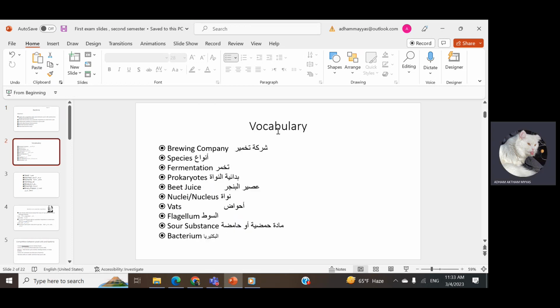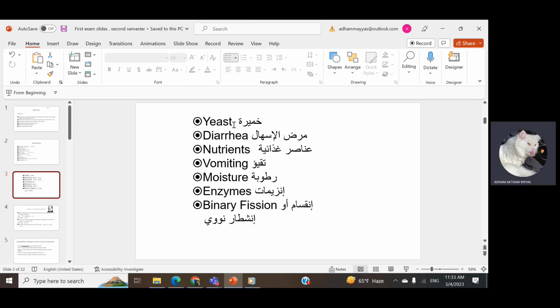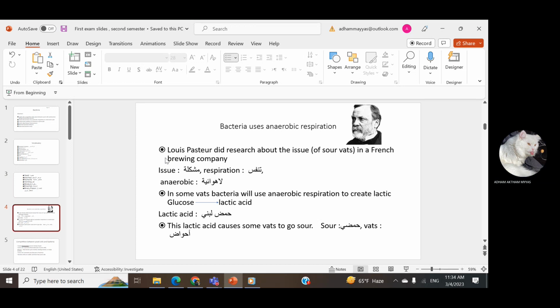You can see here the vocabulary that we need from this lesson, and it's included just for clarifying the material for you. The next slide also has the meaning in Arabic for these words. So let's start. From here we can see that the researcher who made the research about bacteria is Louis Pasteur.